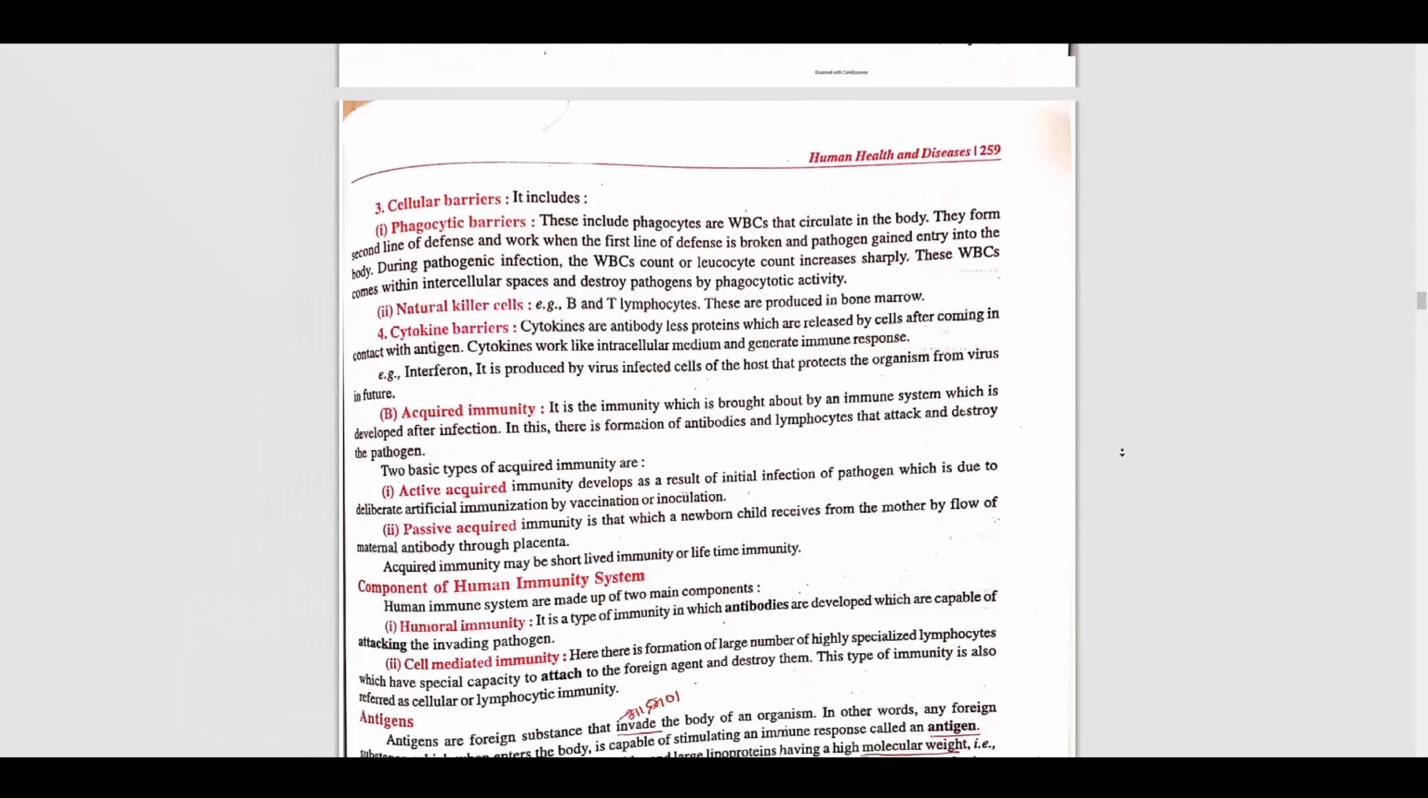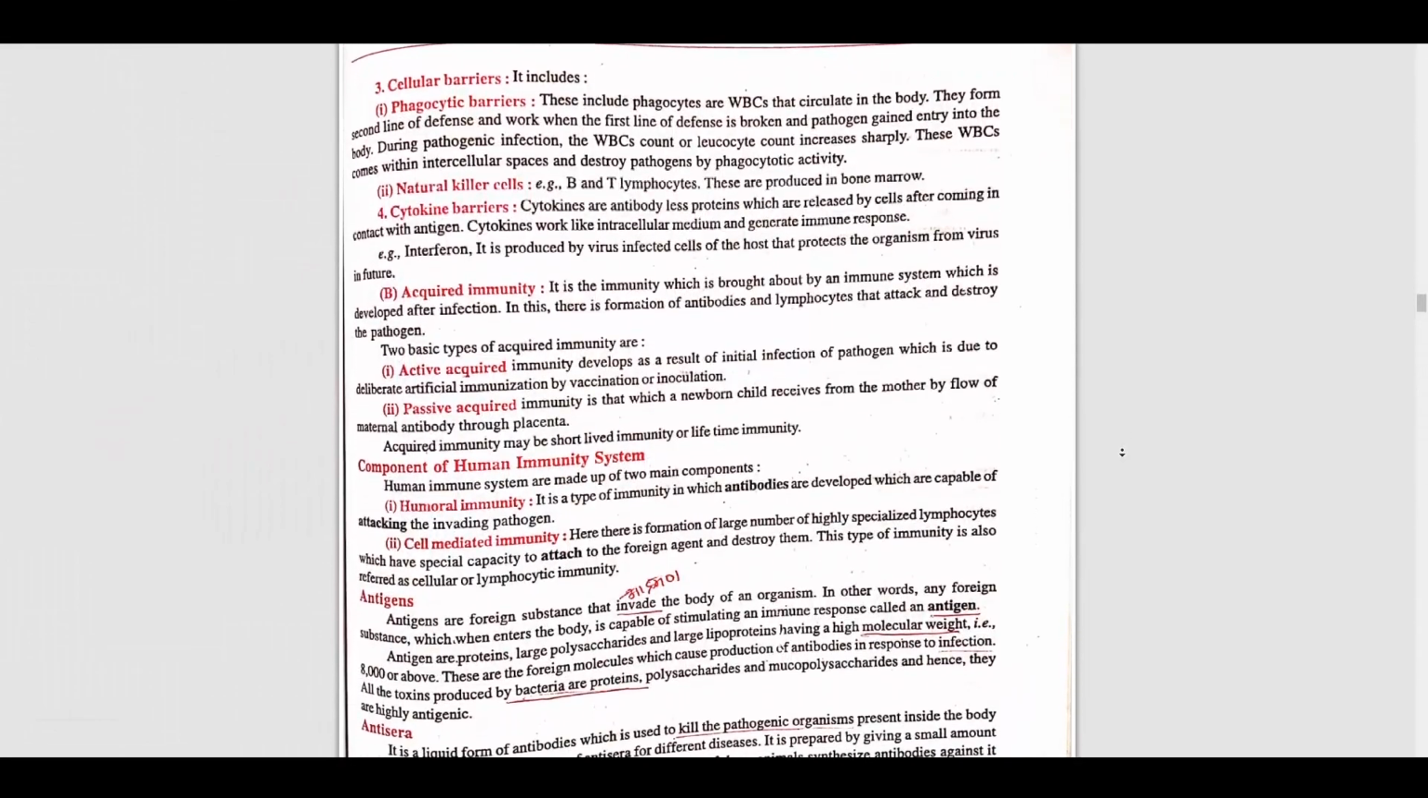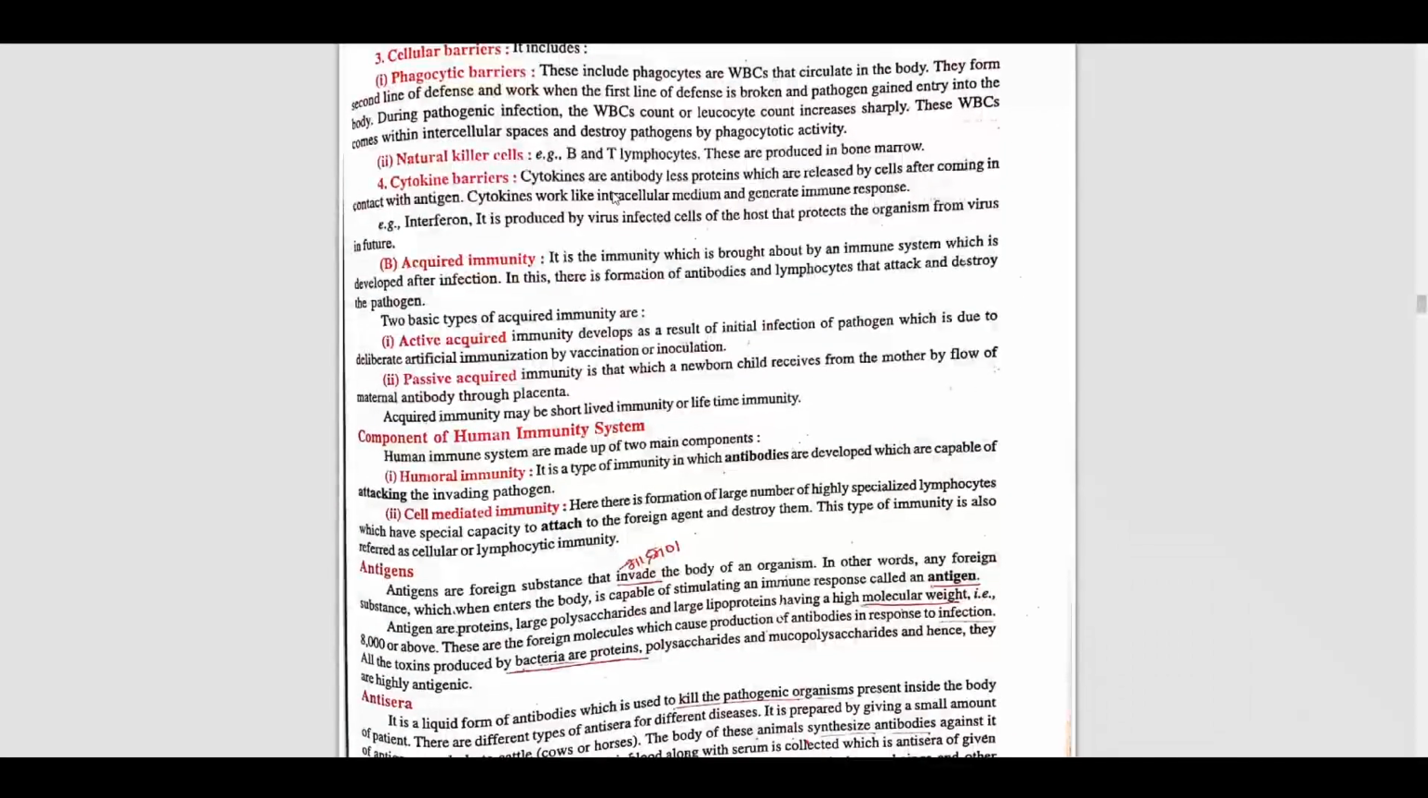Now we'll talk about cytokine barriers. Cytokines are antibody-less proteins which are released by cells after coming in contact with an antigen. They are produced by virus-infected cells of the host and protect the organism from the virus in future. So this is the cytokine barrier, and this is innate immunity.